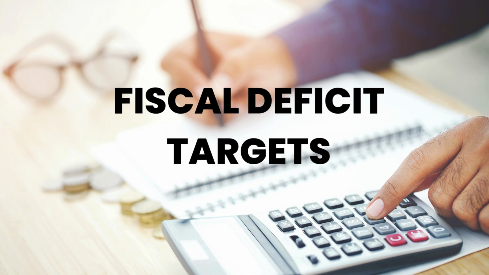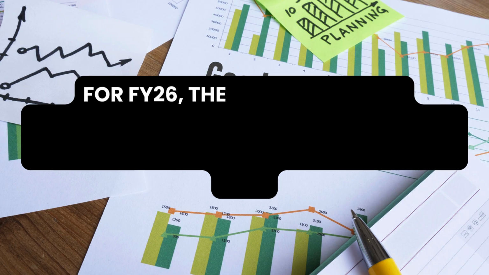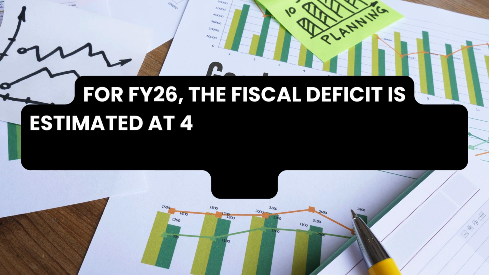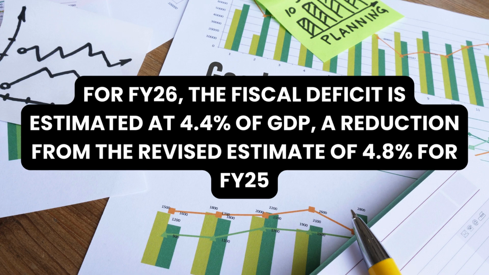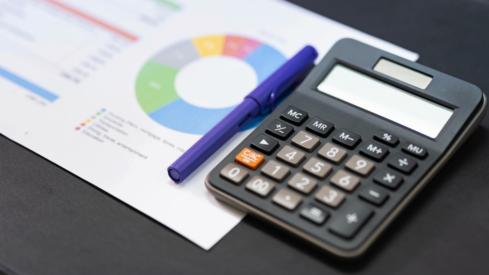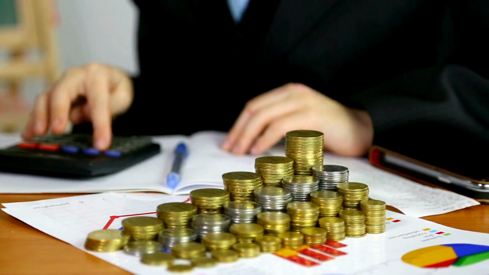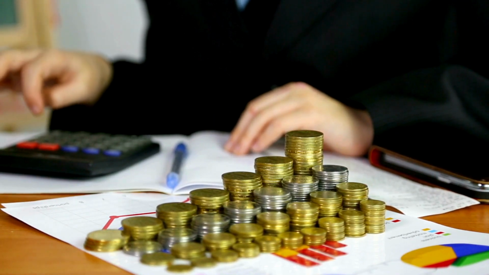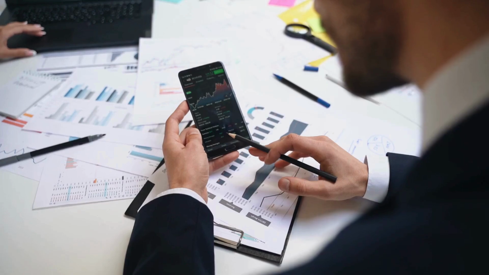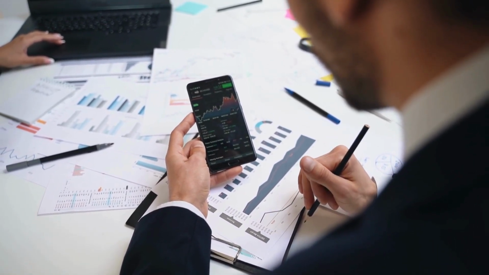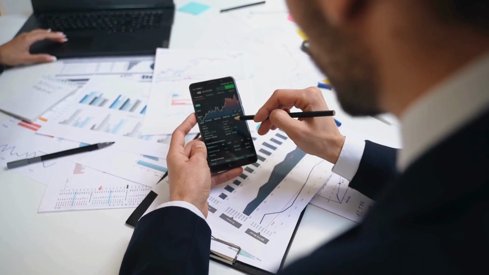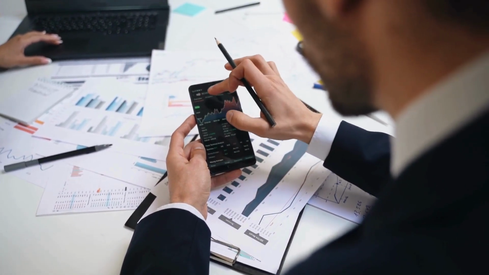Fiscal deficit targets. For FY26, the fiscal deficit is estimated at 4.4% of the GDP, a reduction from the revised estimate of 4.8% for FY25. This target aligns with the government's broader fiscal consolidation strategy, which aims to maintain fiscal discipline while supporting necessary public investments. The government plans to finance this fiscal deficit through net market borrowings and other sources, reflecting ongoing efforts to manage public finances effectively amidst economic uncertainties.